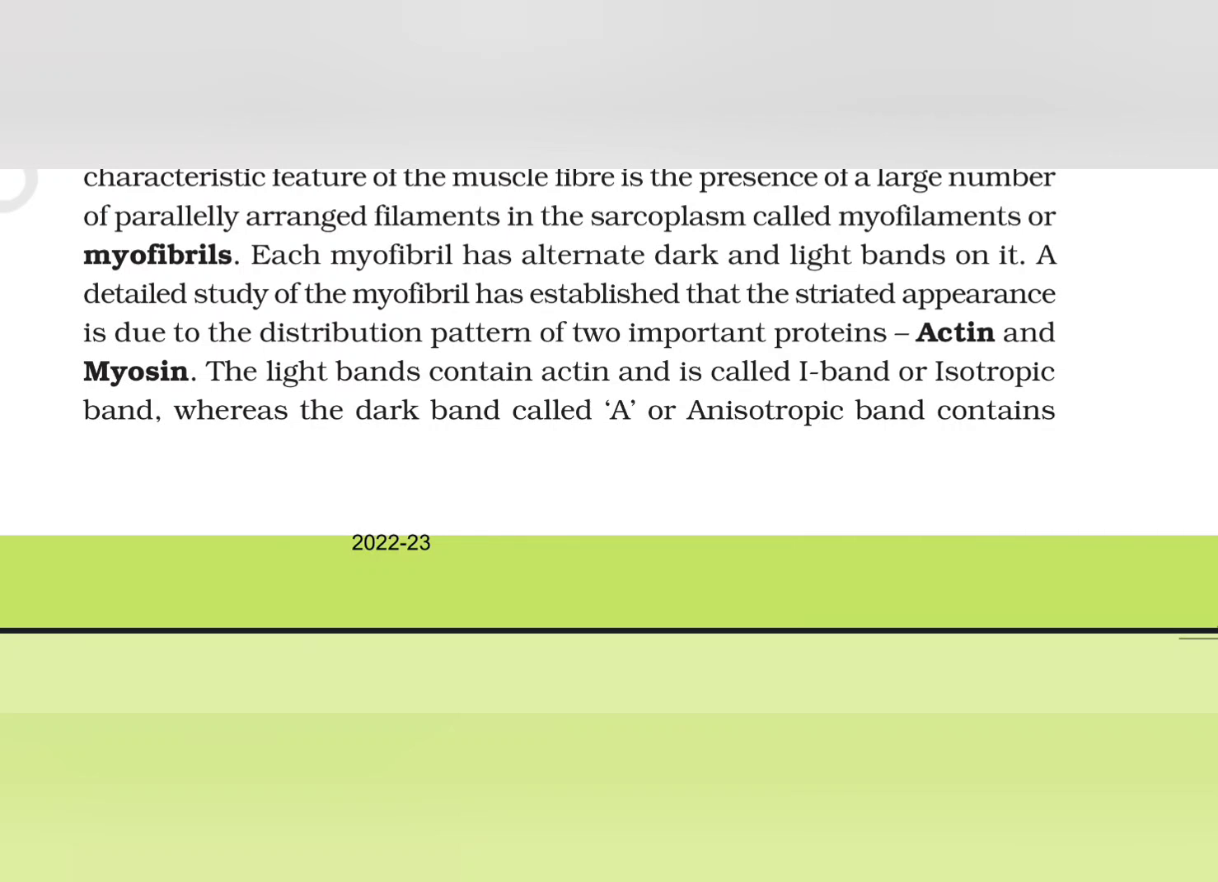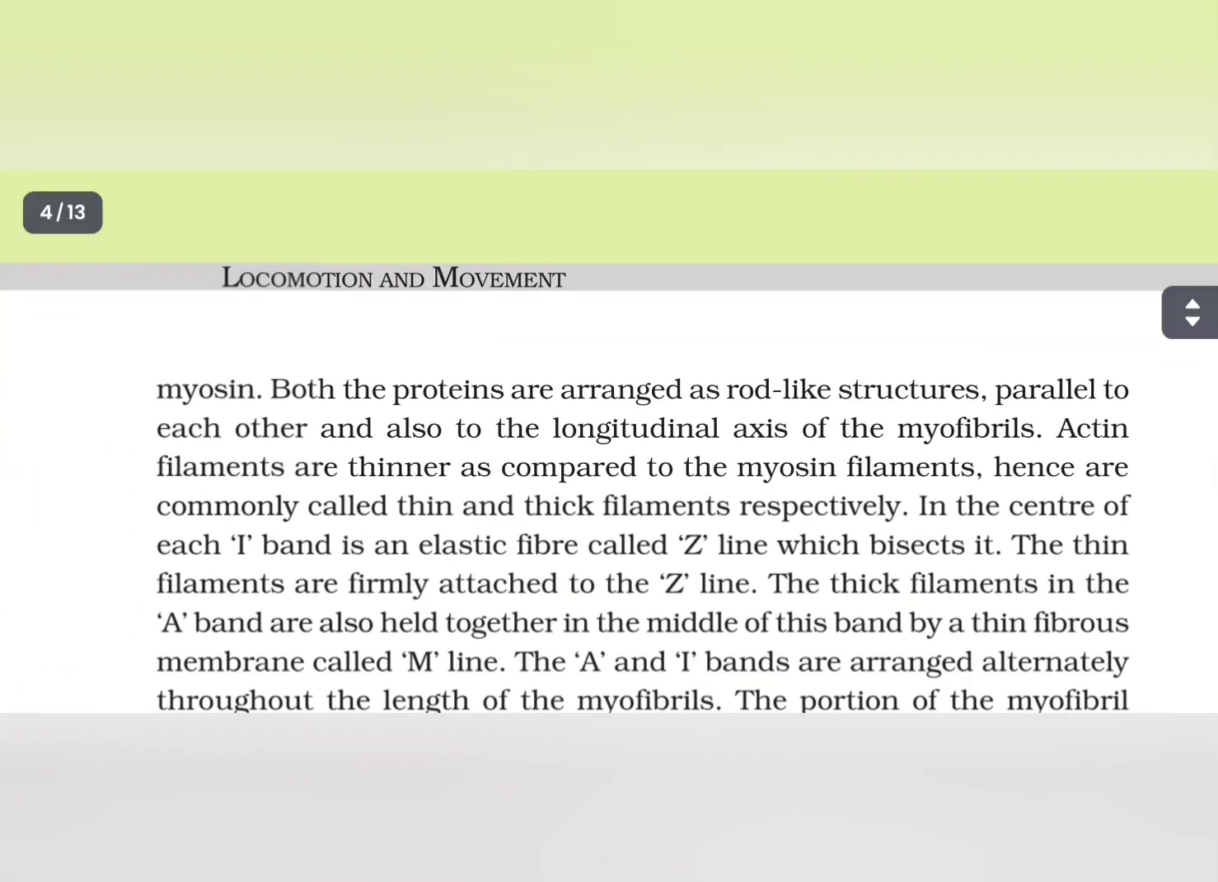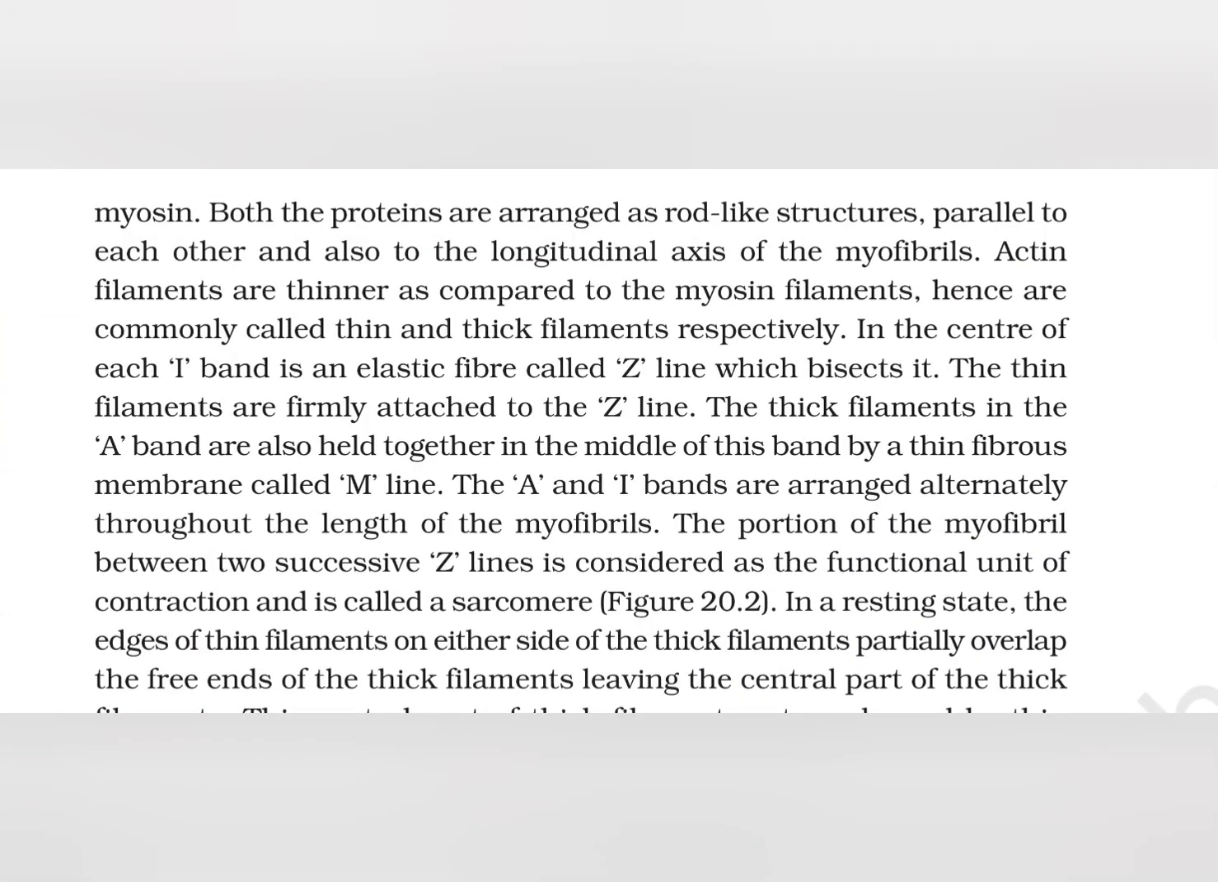The light band contains actin and is called the I band or isotropic band, whereas the dark band called the A or anisotropic band contains myosin. Both the proteins are arranged as rod-like structures parallel to each other and also to the longitudinal axis of the myofibrils. Actin filaments are thinner as compared to the myosin filaments, hence are commonly called thin and thick filaments respectively. In the center of each I band is an elastic fiber called the Z-line which bisects it.